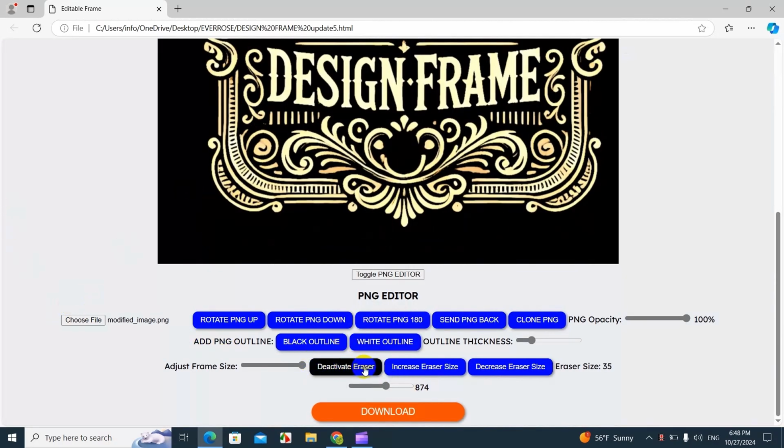All right, now that we erase everything that we do not want, we can deactivate the eraser.